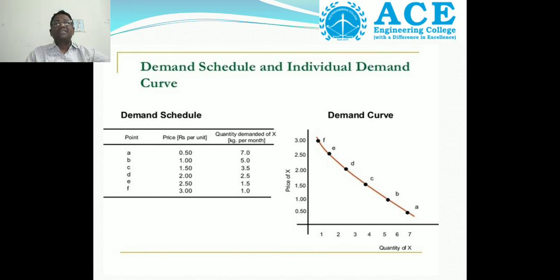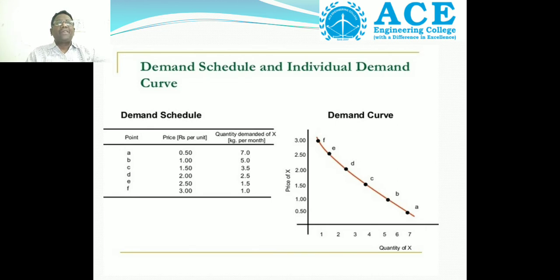Just now we discussed the law of demand: the relationship between the price and the quantity demanded is an inverse relationship. Inverse relationship means the higher the price, the lower the quantity demanded; the lower the price, the higher the quantity demanded.